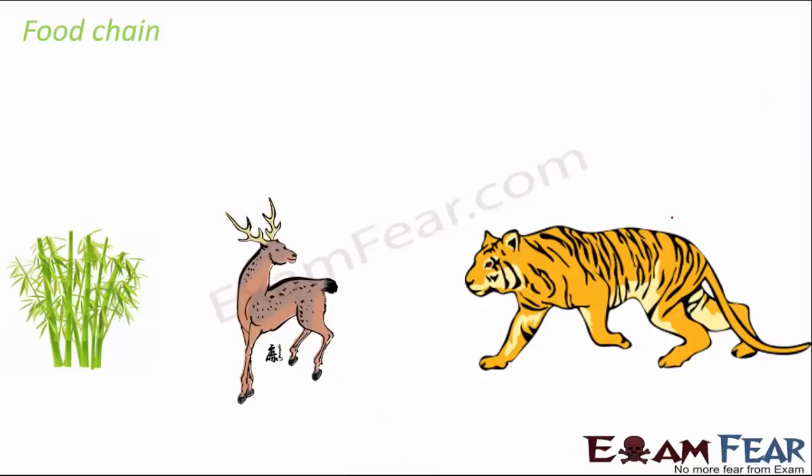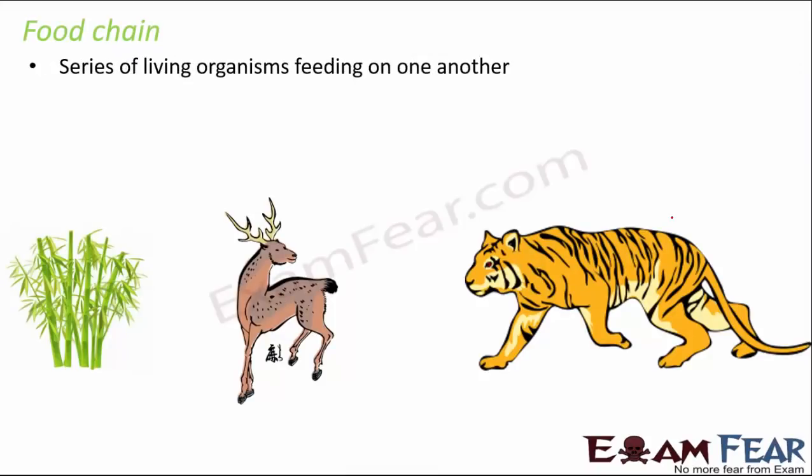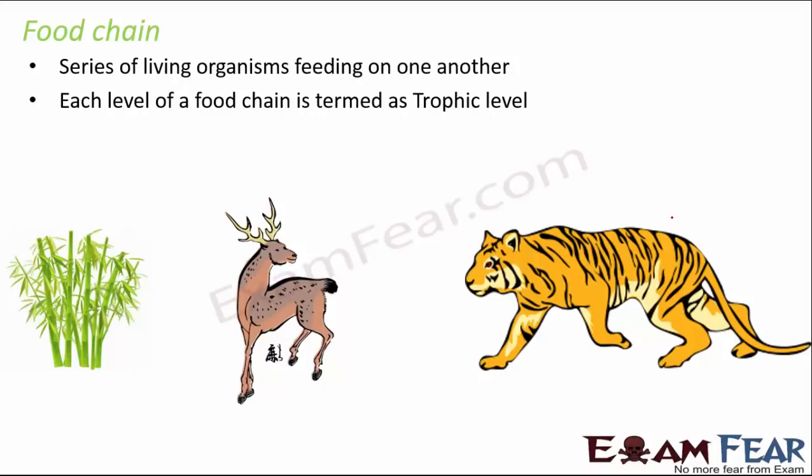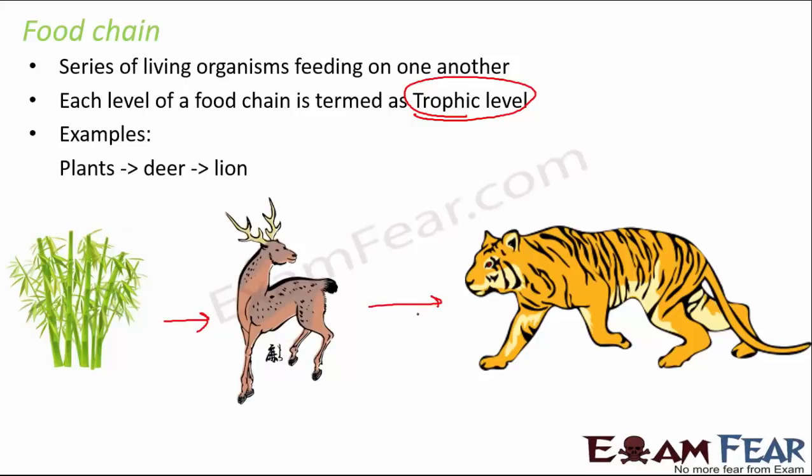So now this chain is what we call the food chain, that is, a series of living organisms feeding on one another. Now each level of a food chain is called a trophic level. So in this case, grass, which is eaten by a deer, which in turn is eaten by the lion or the tiger. So this is the producer, this is the herbivore, this is the carnivore, or you can say this is the producer, this is the primary consumer, this is the secondary consumer, or you can say that this is the first trophic level, second trophic level, third trophic level. So this entire chain is called a food chain.